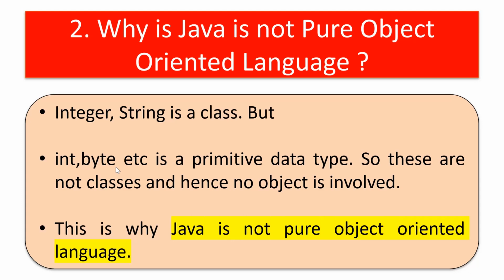When compared to Python, in Python even an integer variable or byte variable, whatever it may be, will be considered an object. But in Java, things like String are classes, and hence if we need to access some string, we need to create an object for this class. But if we create an int variable, we will not create an object for this int. We will directly allocate memory. These are primitive data types, so they are not classes, and hence no object is involved. And this is the reason why Java is not a pure object oriented language.